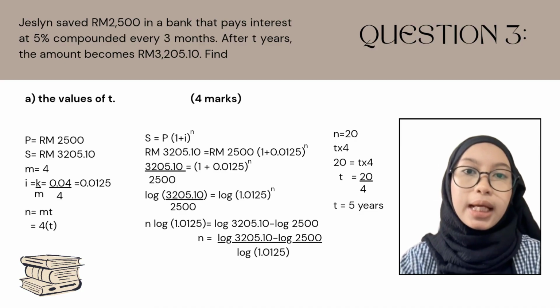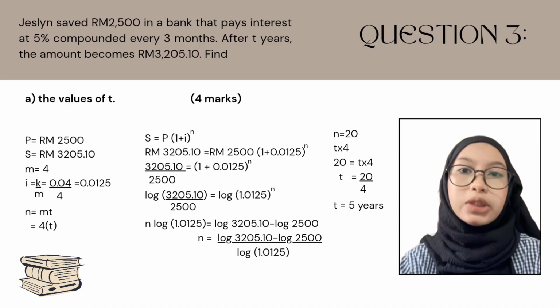Celine saved RM2,500 in a bank that pays 5% interest compounded every 3 months. After 3 years, the amount in the account becomes RM3,205.10. For question A, find the value of T, which is time in years.